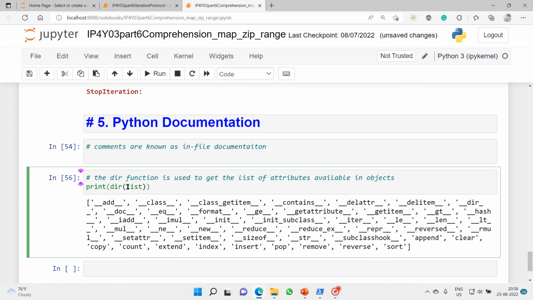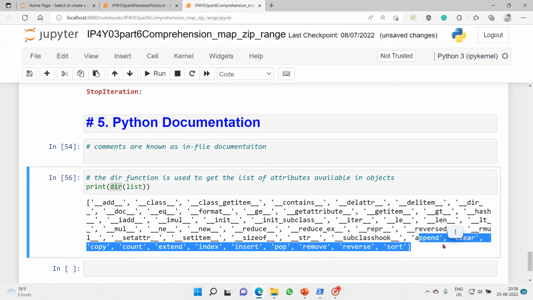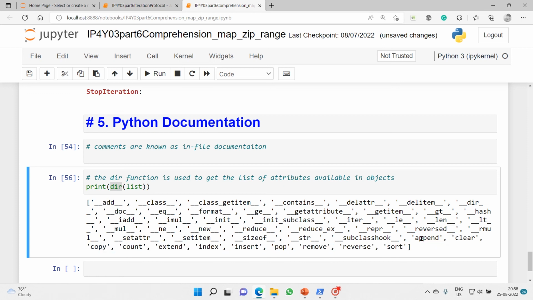For example, our list is one object. So dir of list, we got all those things. Initially we have names with double underscores, and then we have names without any double underscores.